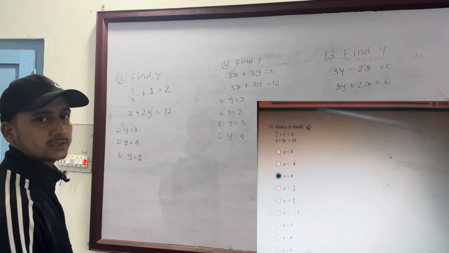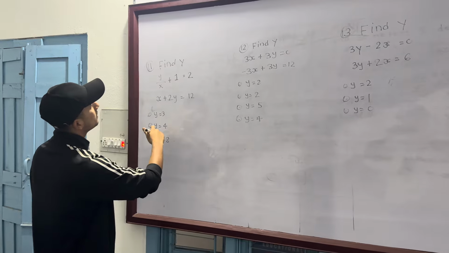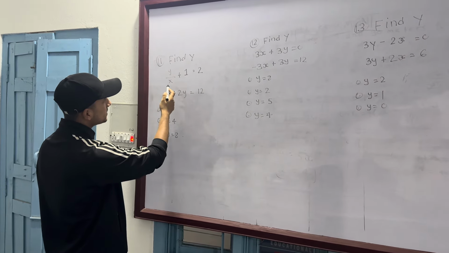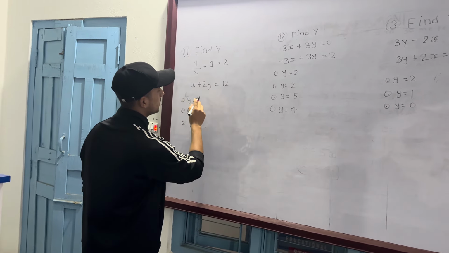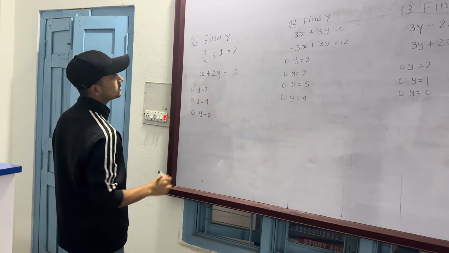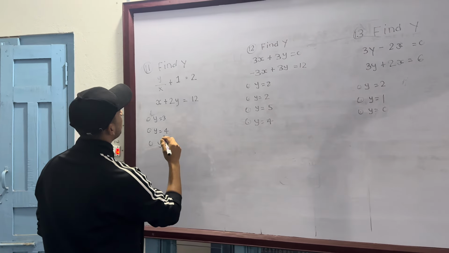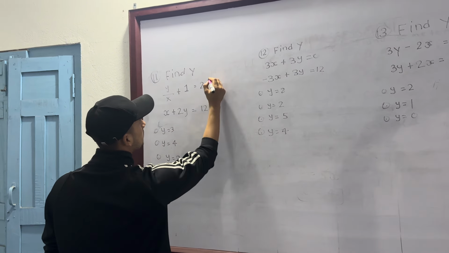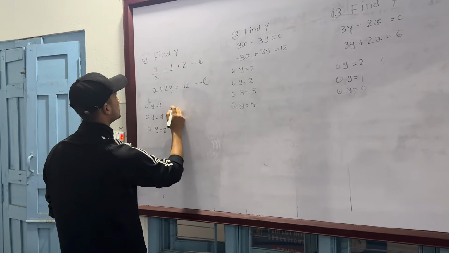So here is the next question, the 11th question, and the question is find y. The equations are y by x plus 1 is equal to 2, and x plus 2y is equal to 12. So basically we can solve this question by substitution. Let's suppose this is equation 1 and this is equation 2.